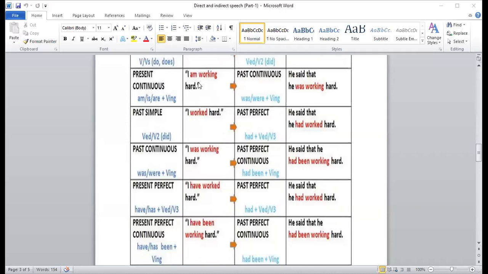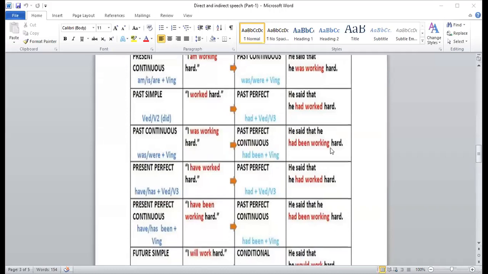Next comes was working. See, is, am, or first form plus ing was changed into was, were. When is, am, are was given, we changed it into was, were. Now what about was, were? If was, were is given, like I was working hard, it will change into had been working. So he said that he had been working hard.